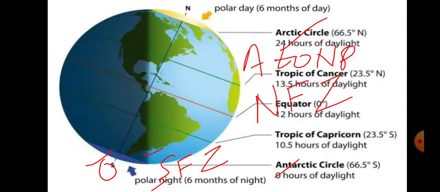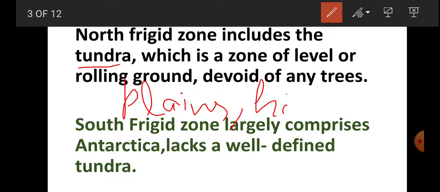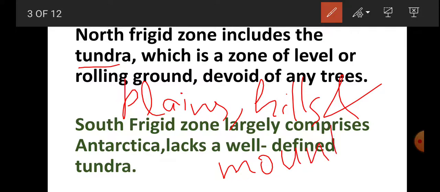North Frigid Zone includes tundra. Tundra is a vegetation which is seen in the Arctic Circle, and tundra is a zone of level or rolling ground. It means tundra vegetation can be seen on the plains, hills and mountains. But it does not have any kind of trees because of the extreme climatic condition there.